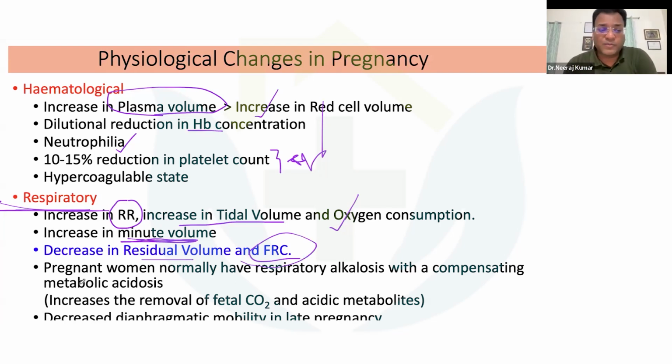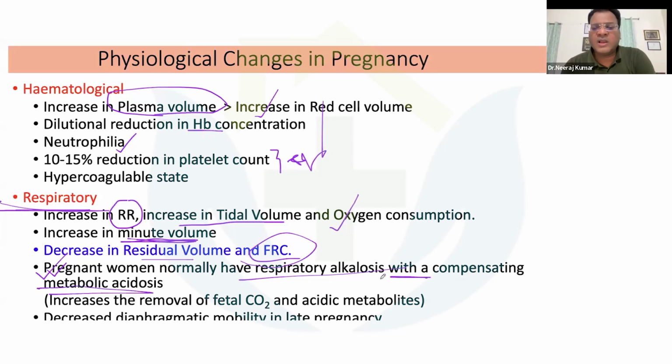One of the questions that may be frequently asked as a one-liner is that pregnant women have a normal respiratory alkalosis. They may give you a small ABG finding and ask what these pregnant patients normally have. So they have respiratory alkalosis, compensated with metabolic acidosis.